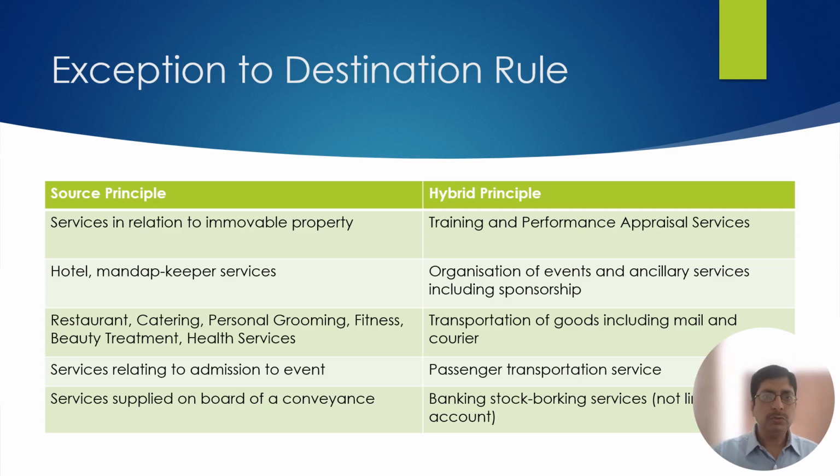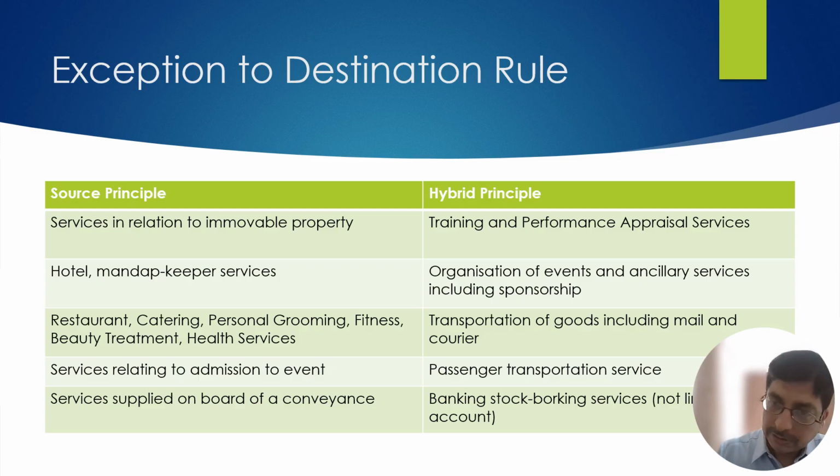So what is the source principle? Which are the activities coming under the source principle where you will not follow the destination principle? One is the service in relation to immovable property. We'll discuss certain examples relating to services of immovable property. And hotel, mandap keeper. So if the business is in Karnataka, their sales representative comes to Mumbai and stays in Mumbai.